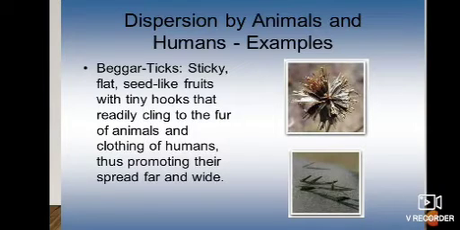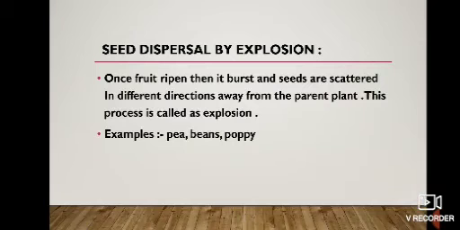Some more examples we can see here. Beggar sticks are sticky, flat, seed-like fruits with tiny hooks that readily cling to the fur of the animal, like xanthium. They also cling to the fur of the animal and the clothing of humans, thus promoting their spread far and wide. So students, we have discussed seed dispersal by wind, water and animals and humans also.